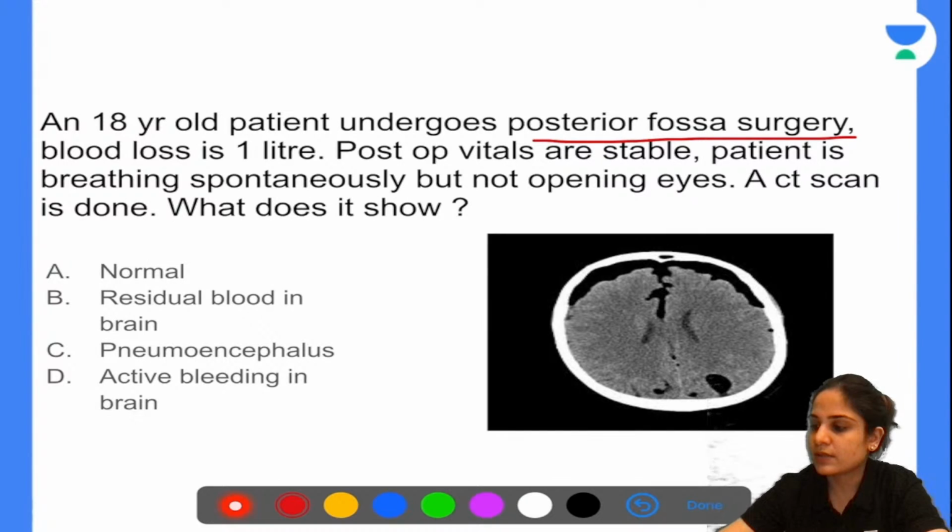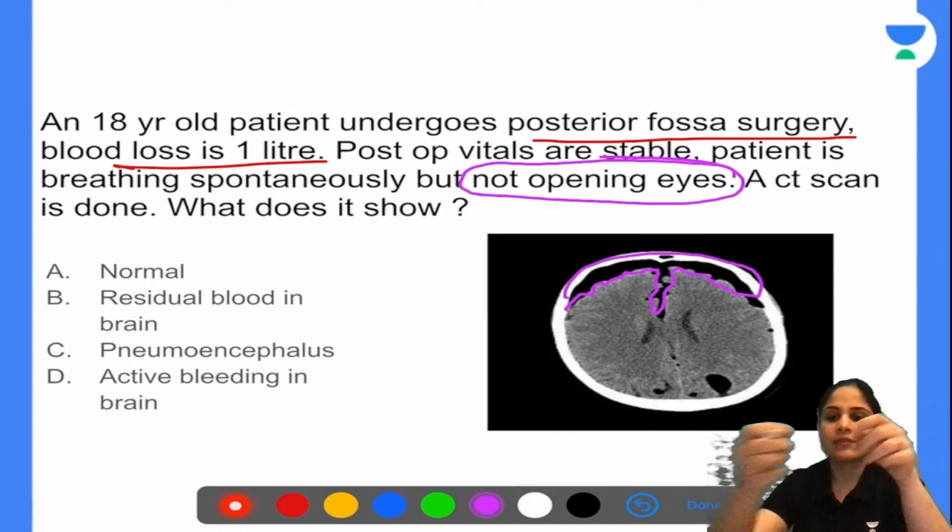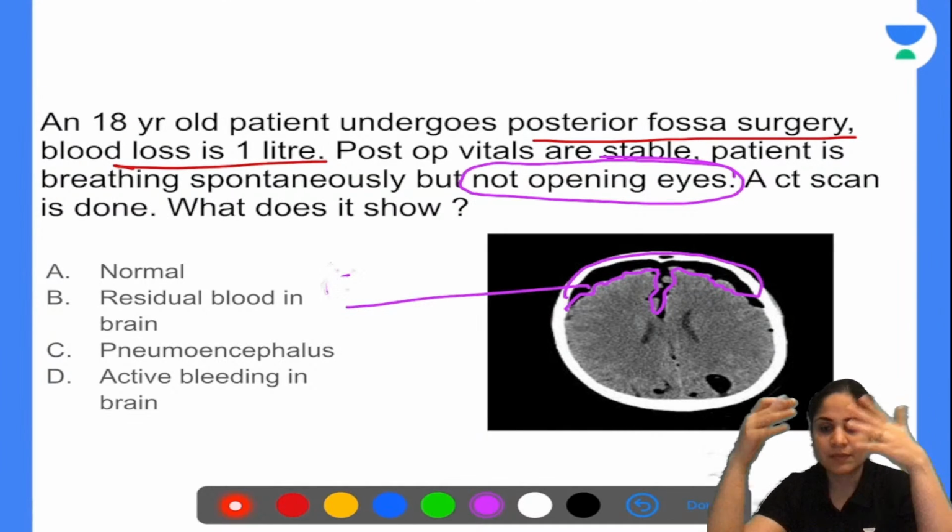And what can you see in the CT scan? You can see that there is something collected in the front. And what is this that is collected in the front? This is nothing but air. Okay, so when you open up the dura, some air gets trapped inside, and as a result of this you get air collection in the cranial cavity. So when you're closing the dura, this air must have been trapped.